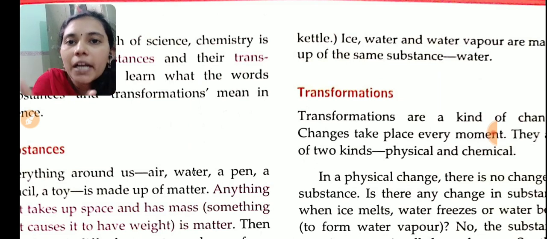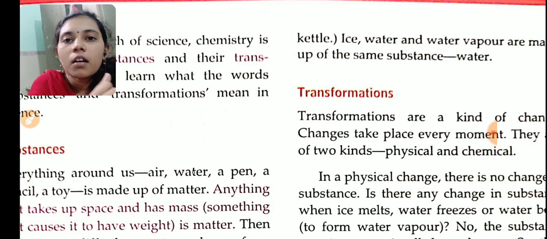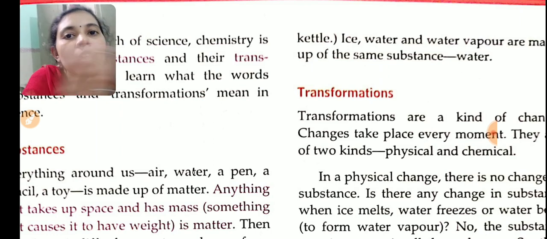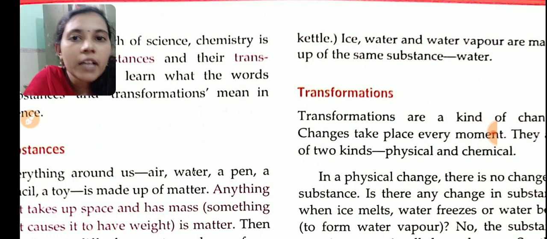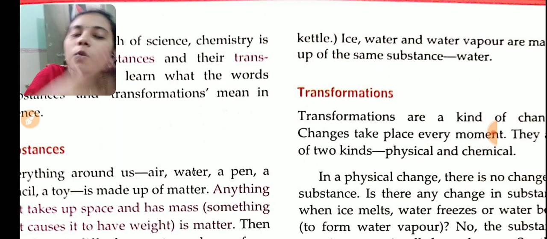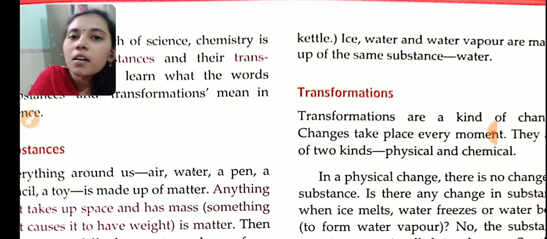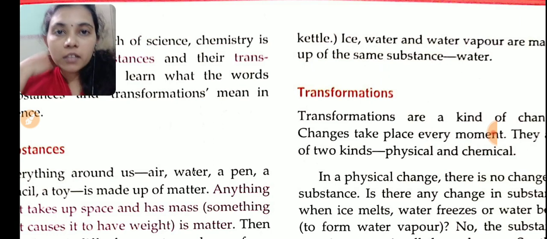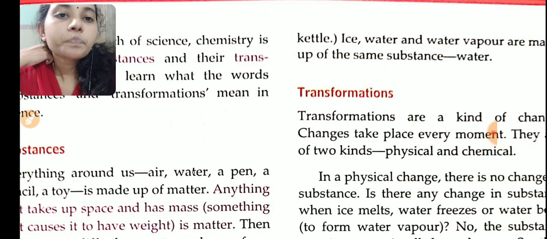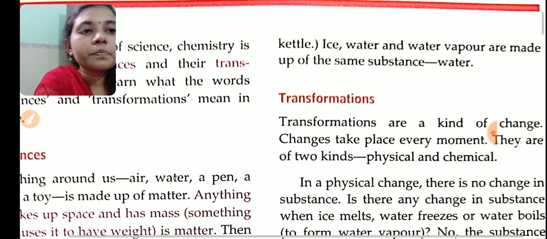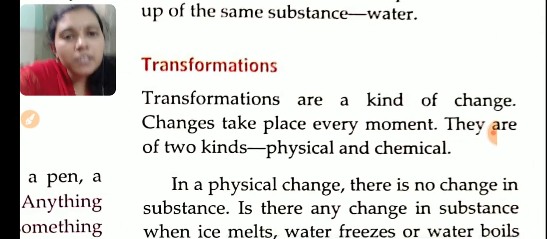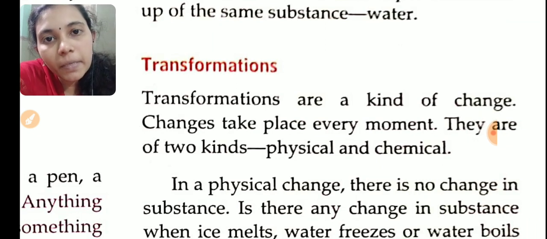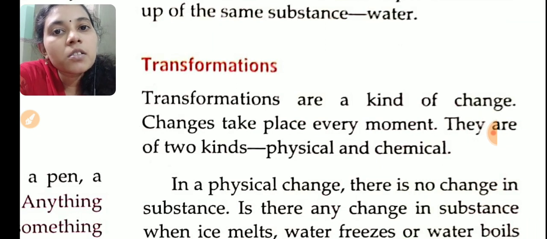For example, milk changing to curd, that is a transformation. Ice changing to water, that is a transformation. Water changing to water vapor, that is a transformation. A seed sprouting into a plant, that is a transformation. A plant growing to a tree, that is a transformation. So transformation means changing from one form to another form. In a simple way, transformation means a change. A simple change is called a transformation.